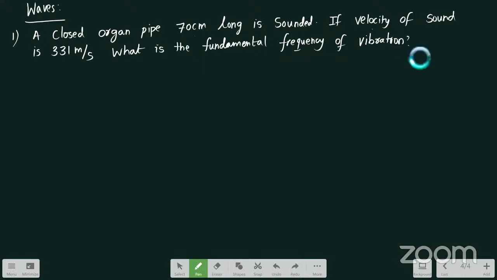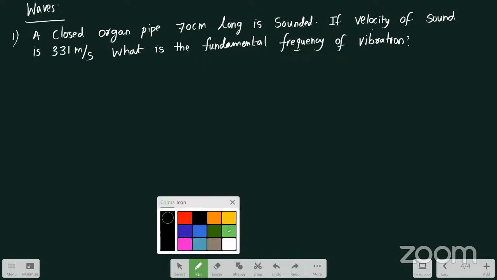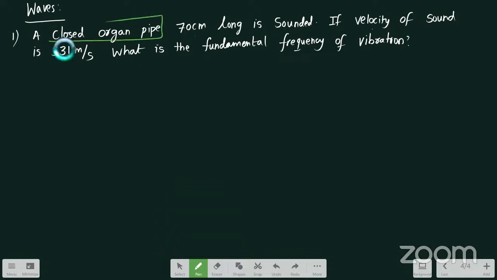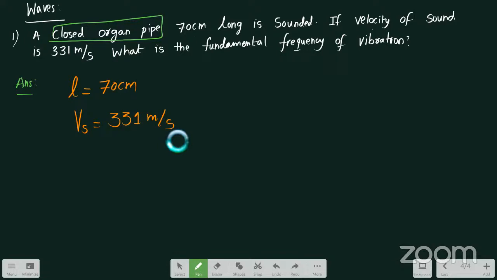So he is talking about which pipe? He is talking regarding a closed organ pipe. So let us write down the given quantities here. Here he has given the length of the pipe, 70 centimeter. Next, he has given the velocity of sound, 331 meter per second, and is asking you to determine the fundamental frequency of vibration in case of a closed pipe.